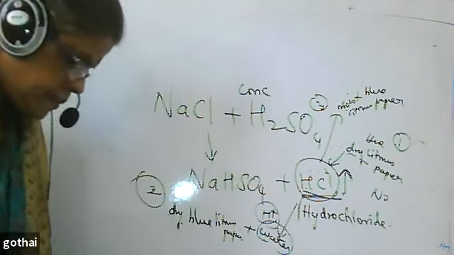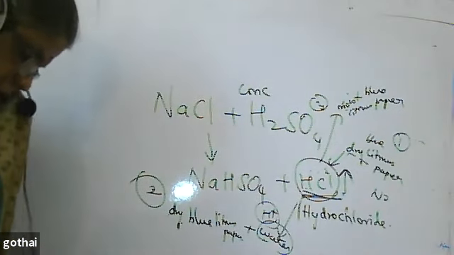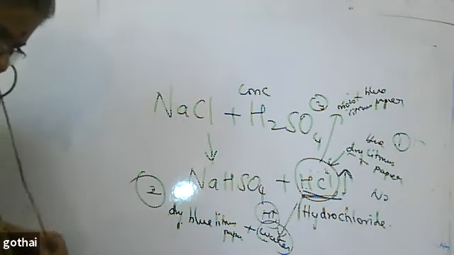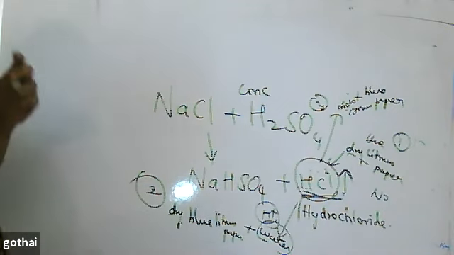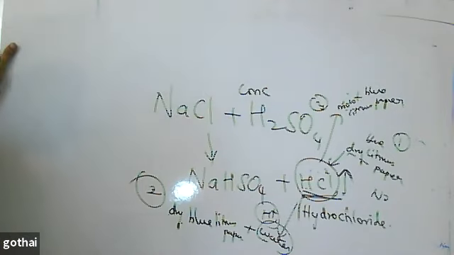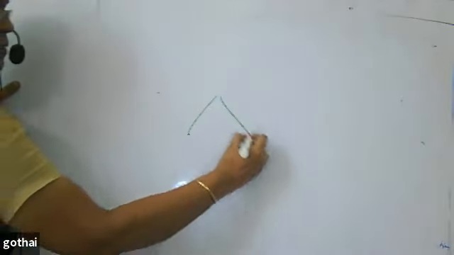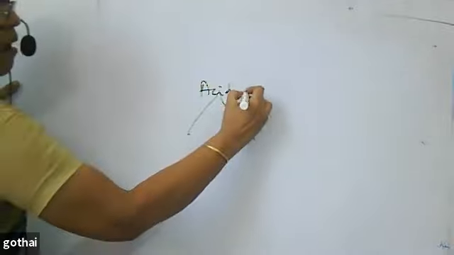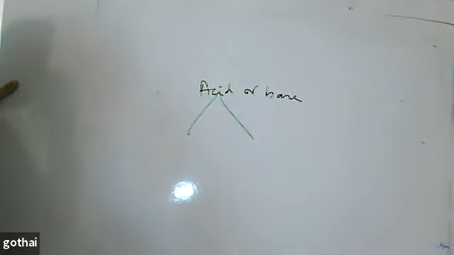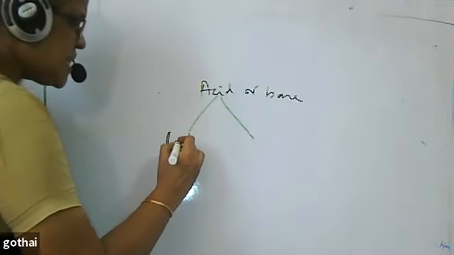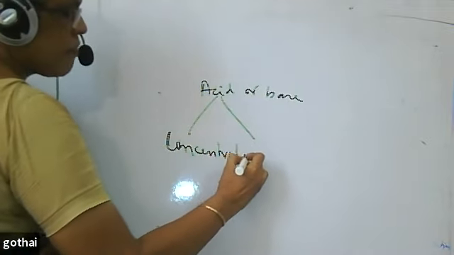Next, that we have already discussed in the next page. So only we say, what is common in them? Acid when it is dissolved in water gives H plus ion. Base dissolved in water gives OH minus ion. These H plus and OH minus ions are only responsible for the color change. Next, we talk about acids and bases in two ways: concentrated and diluted.